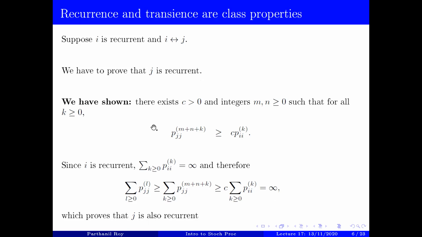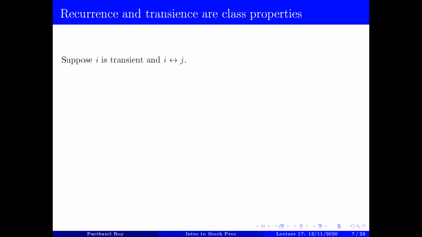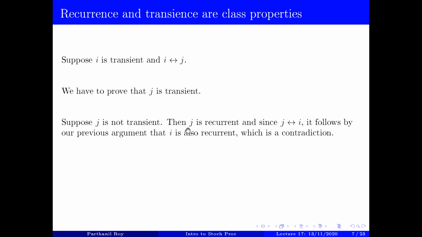Now we have to show that transience is also a class property, and that just follows from the fact that not recurrent means transient. So let's write it out. Suppose i is transient and i communicates with j. We have to prove j is transient, but suppose not. Suppose j is not transient. Not transient just means recurrent, so then j would be recurrent.